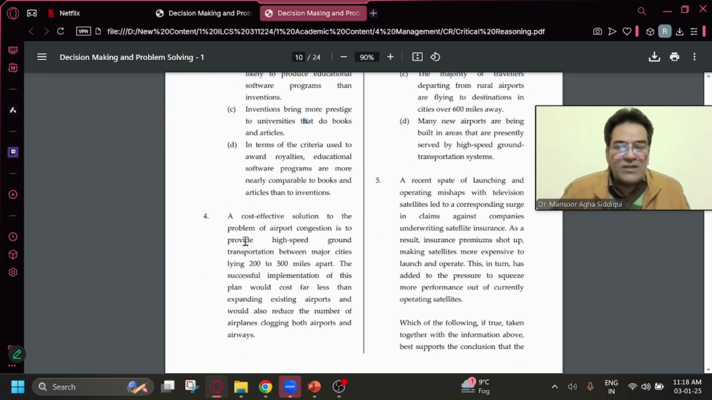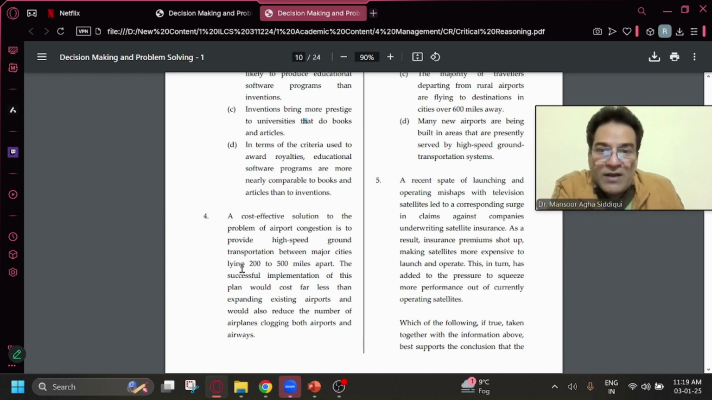Then comes the fourth question. The fourth question's paragraph is a plan argument. So any answer choice which says that this plan is right or this plan will work is the right answer. This paragraph is saying that the cost-effective solution to the problem of airport congestion is to provide high-speed ground transportation between major cities lying 200 to 500 miles apart. The successful implementation of this plan would cost far less than expanding existing airports and would also reduce the number of aircraft clogging both airports and airways.